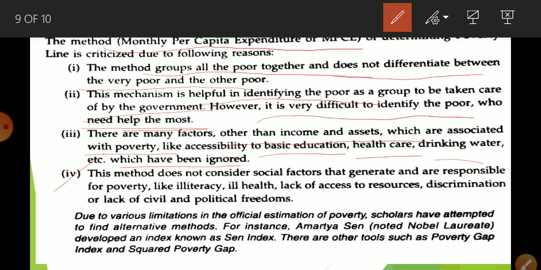Okay, next, and the fourth and last criticism, is that this method does not consider social factors that generate and are responsible for poverty, like illiteracy, health, lack of access to resources, discrimination, lack of civil and political freedom. Like in our India, you know, there is casteism.